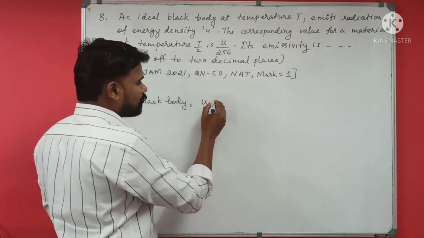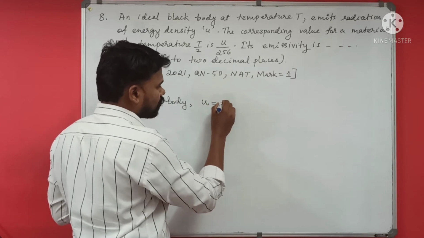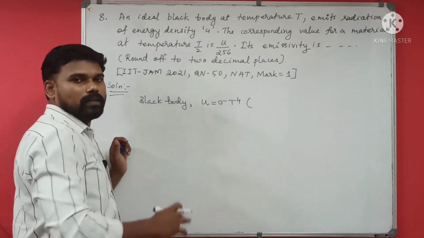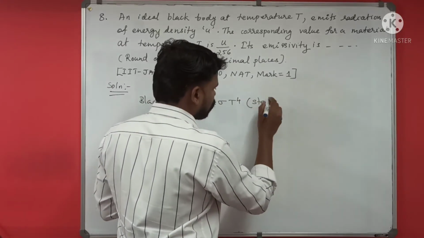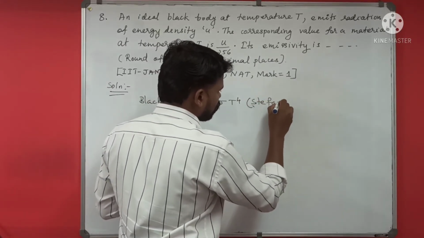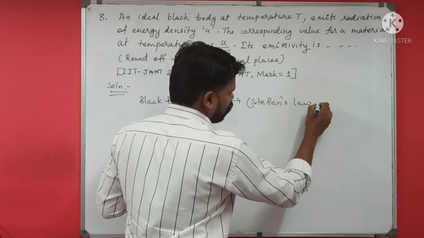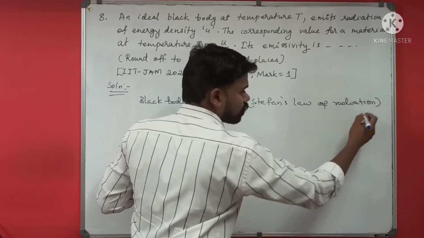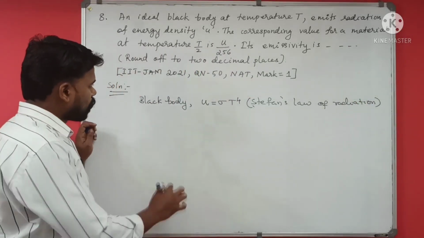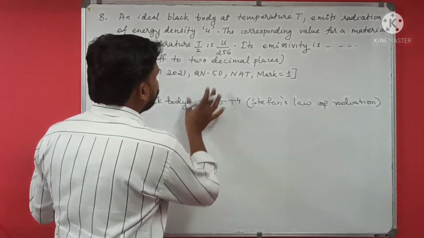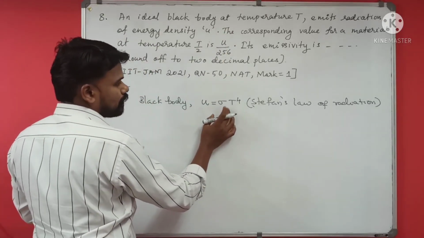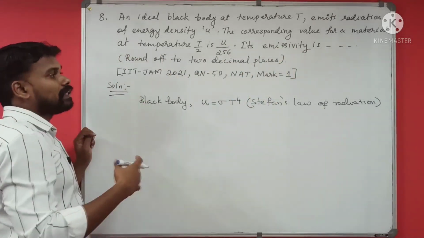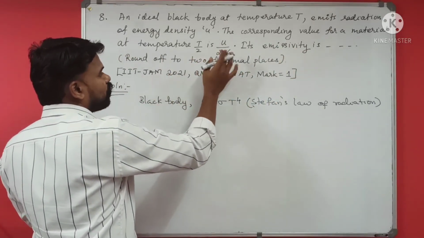Using Stefan's law of radiation, you can write it as sigma T raised to 4. Okay, this is the equation. So for the black body, it is true that U is equal to sigma T raised to 4. The corresponding value for a material at a temperature T by 2 is U by 256.